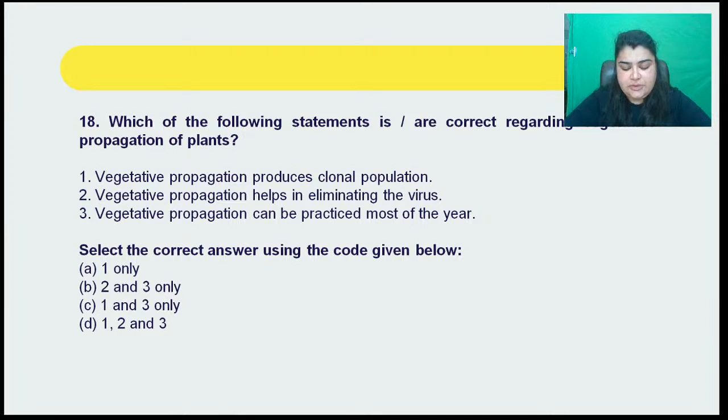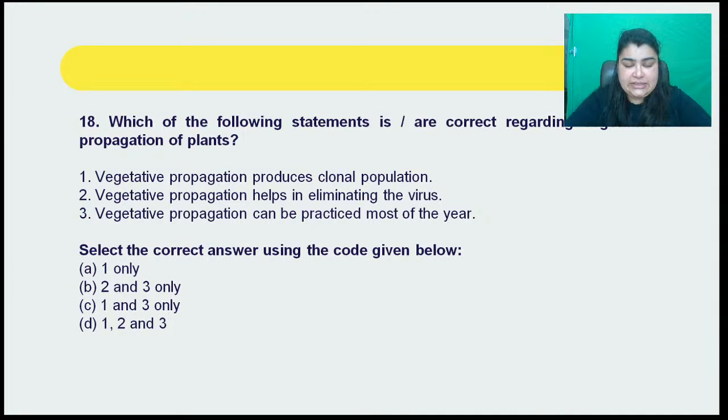The correct answer to question number 18 is going to be C, that is 1 and 3 only, right? Vegetative propagation in no way is helpful in eliminating the virus. That is not a true situation here. Yes, it produces a clonal population, absolutely correct. It can be practiced throughout most of the year. That is also the correct statement to be made here. But we cannot say that it can help eliminating the virus.